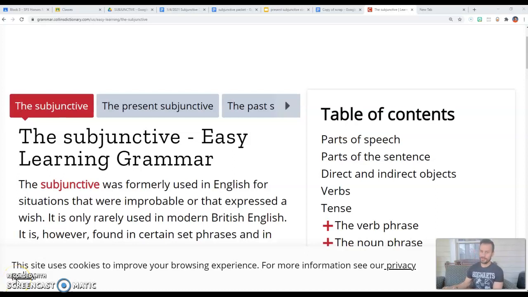So, I'm not in today because I have an appointment, but I'm going to talk to you guys about a new grammar topic from this chapter, which is the subjunctive mood, okay? So, before we go into the subjunctive in Spanish, it's important that we understand what is the subjunctive in English.